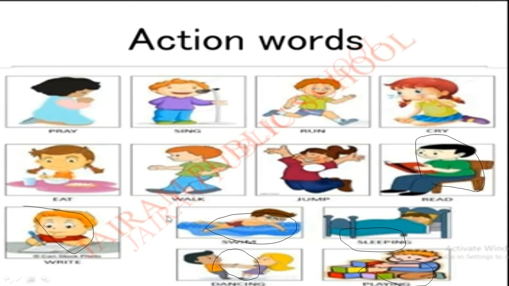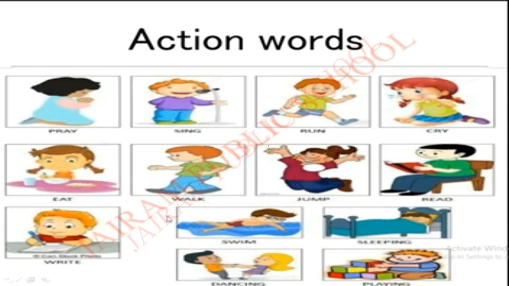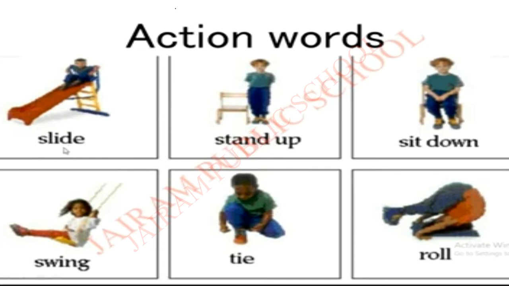So, these all words are called action words. Okay. Next. Here are some more examples.